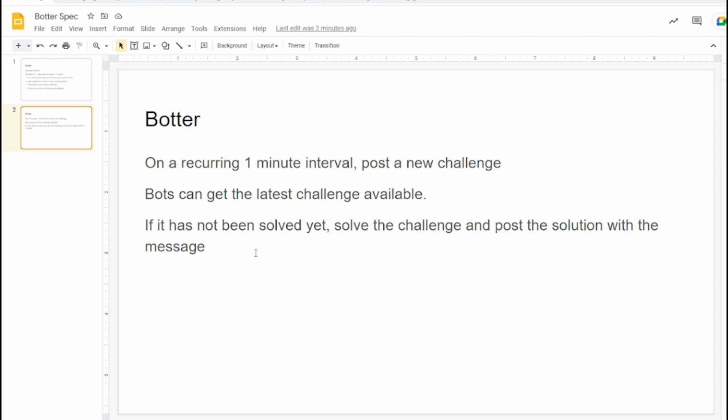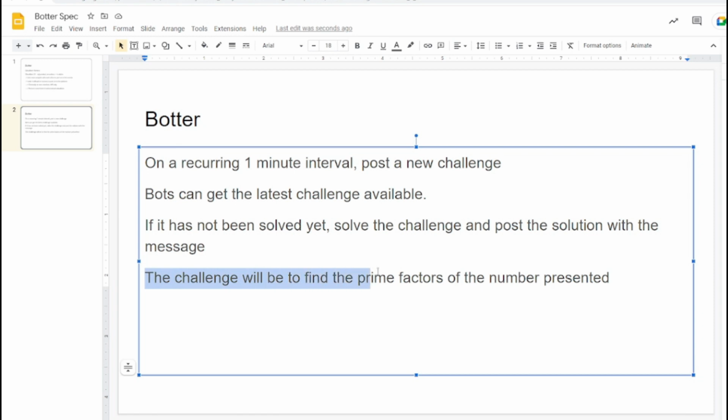And the first bot to do that will win and get their message posted, and all the other bots will have to wait until the new challenge is posted. And the challenge for the bots to solve in order to be eligible to post their message is to perform a prime factorization of the number that's been presented. So they'll get the number, and then they'll determine the prime factors, and then they'll post the prime factors to the API. And those prime factors will have to be correct in order for their message to be posted.